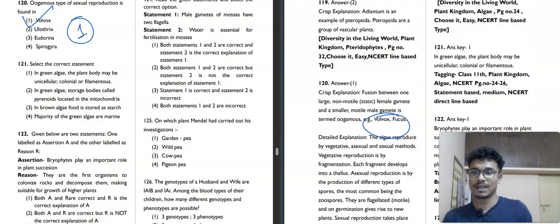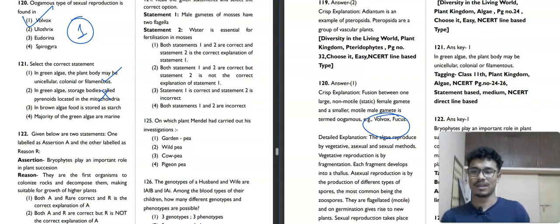What it is saying, select the correct statement. In green algae, the plant body may be unicellular, colonial or filamentous. Is it correct? Absolutely correct. In green algae, storage bodies called pyrenoids are located in mitochondria. No, these are not located in mitochondria.